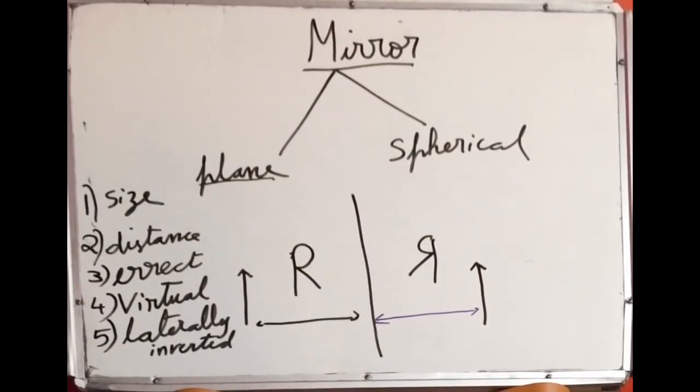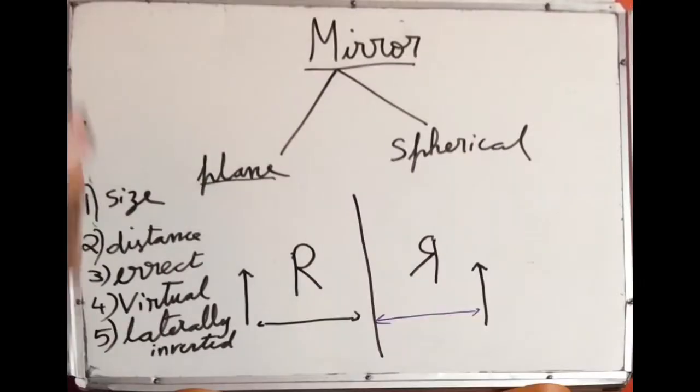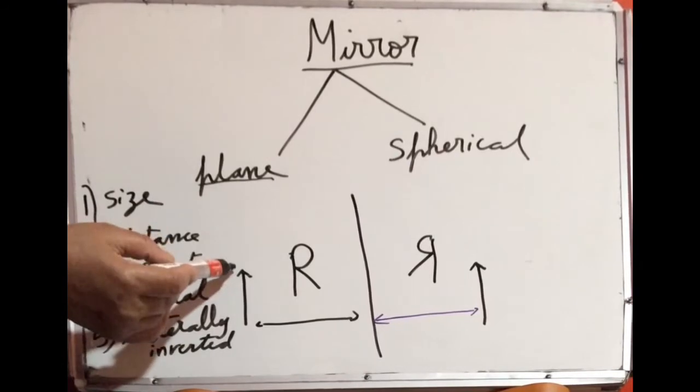That is known as laterally inverted. So these are the characteristics of the images that is formed by the plane mirror. First, the size will be the same. The size of the image will be same as the size of the object. Second one, the distance of the image from the plane mirror will be same as the distance of the object from the plane mirror. Third one, image will be erect.